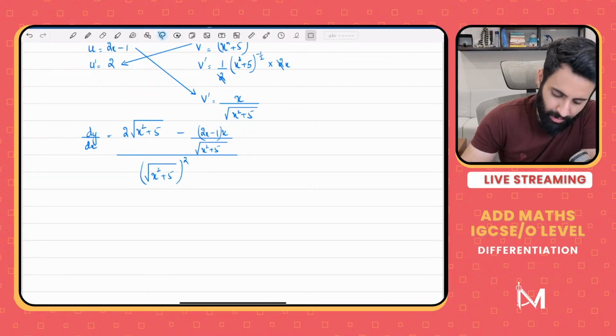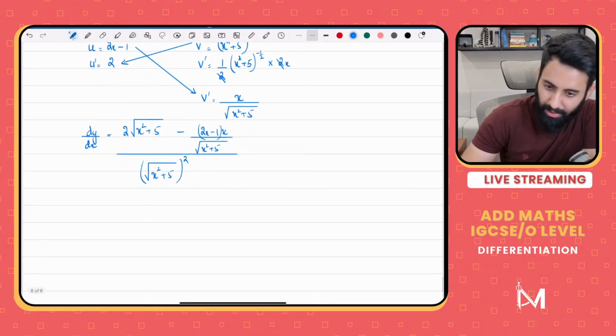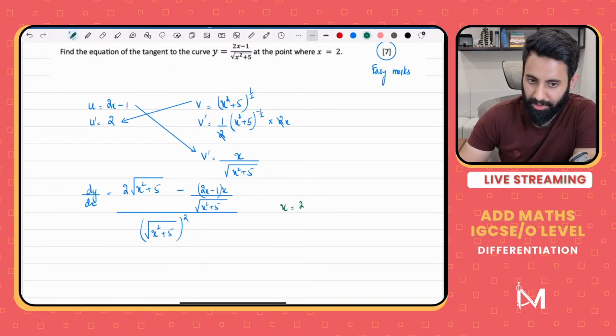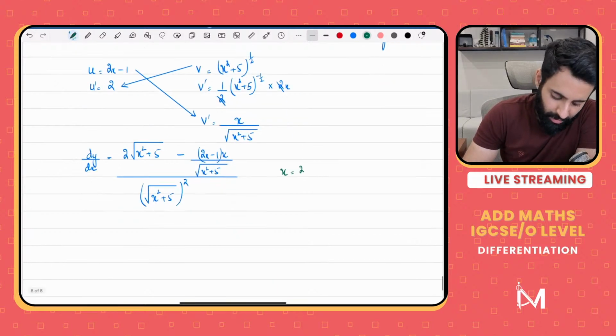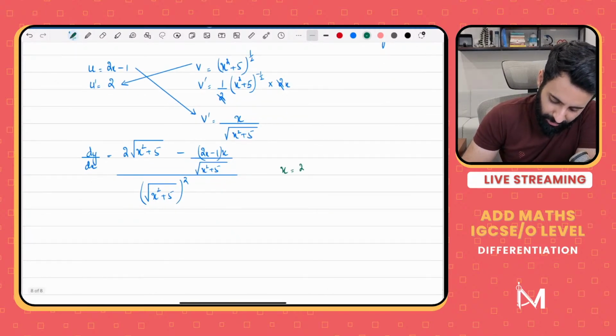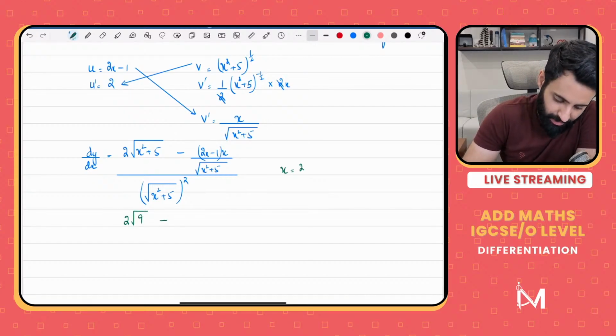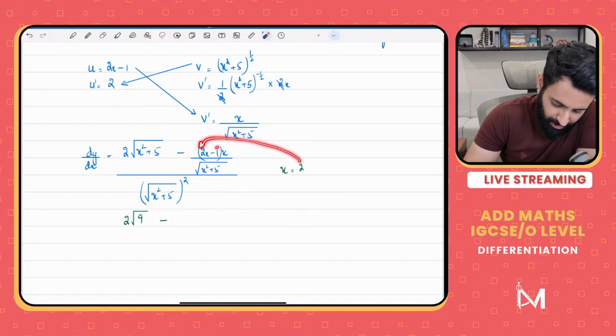Now, whenever you have to plug in a value of x, don't waste your time trying to simplify it. Just plug in the value. Don't worry about the simplification part. So let's plug in the value and see what we get. 2 square is 4. 4 plus 5 is 9. So that means 2 times square root of 9. Minus, let's plug in the value of x here. 2 times 2 is 4. 4 minus 1 is 3. 3 times 2 is 6. So minus 6.